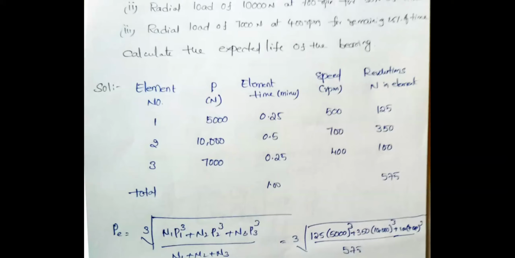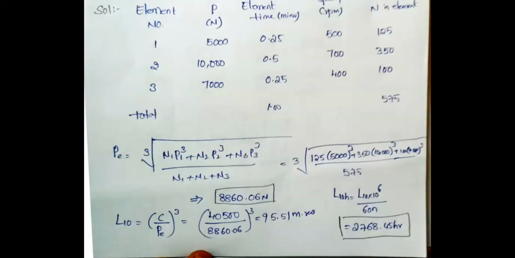Now simply put that information in the given formula. So what is the actual formula you are having? You already have a number of formulas with you. For a working cycle, whenever a number of working cycles are given, I told you that you can blindly put this formula directly. This is the basic formula: P equal to the cube root of (N1 P1 cube plus N2 P2 cube plus N3 P3 cube) by (N1 plus N2 plus N3), because you are having only 3 cycles.